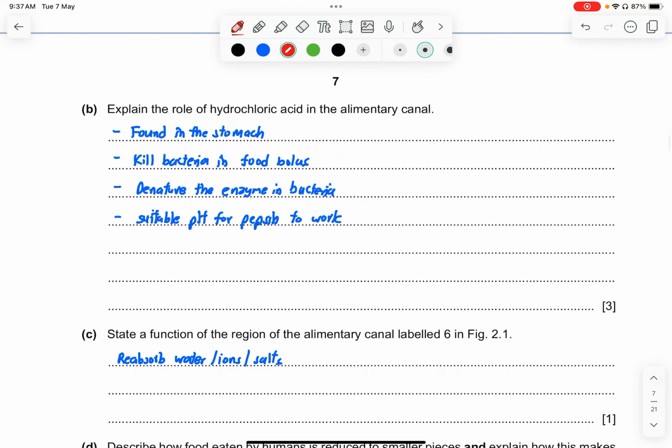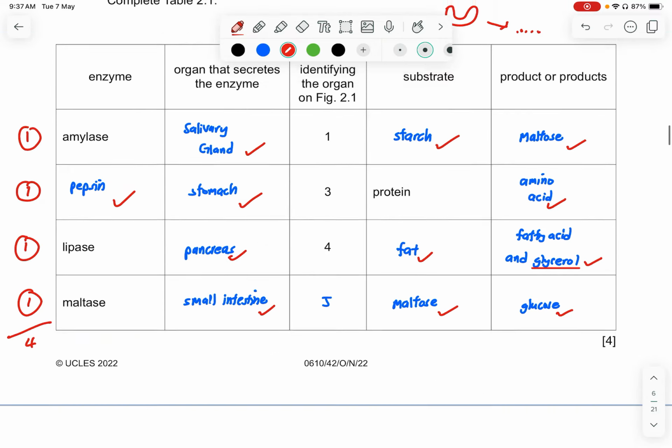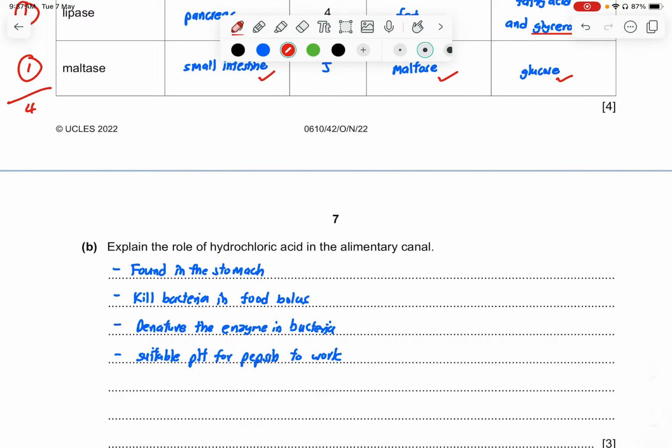Part B, explain the role of hydrochloric acid in the alimentary canal. So, the hydrochloric acid is located in the stomach, okay? And what it does is kill the bacteria. So that's why our hydrochloric acid is so useful. Food itself may have bacteria. If it's contaminated, for example, there's some potential for the hydrochloric acid to basically kill everything, and it will denature the enzymes in the bacteria.